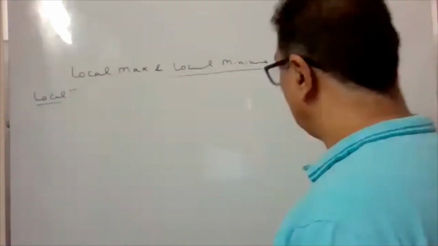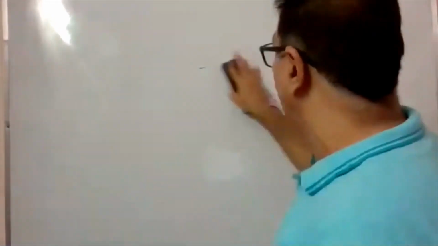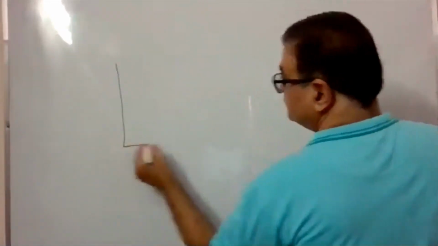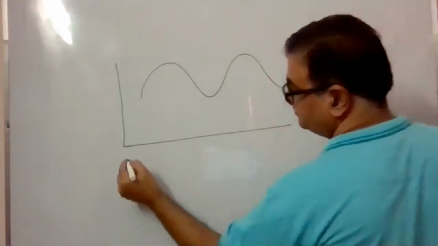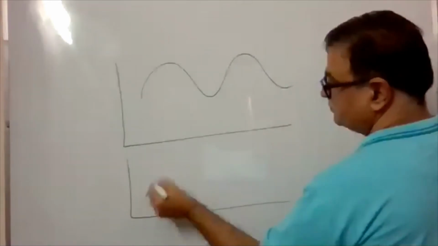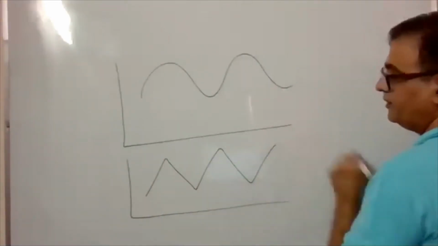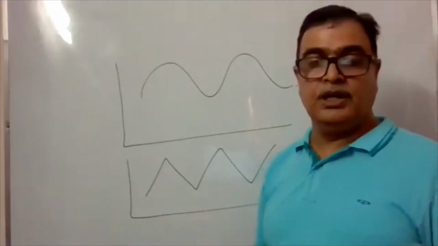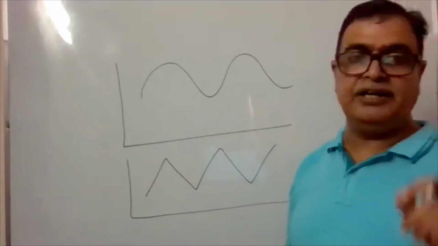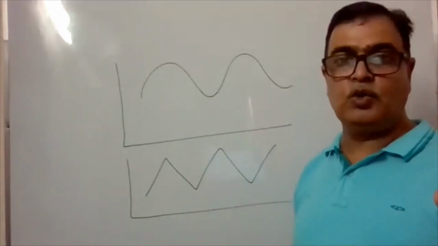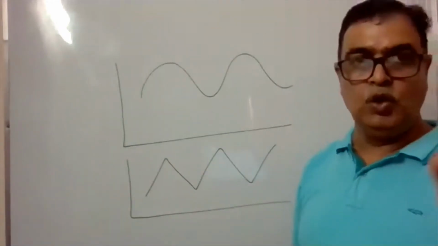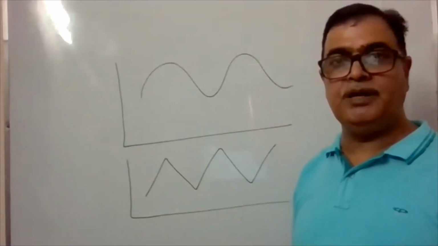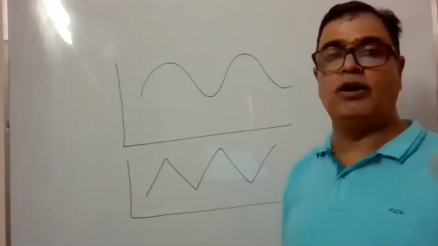Whenever there is a local maximum or local minimum in the function, this is the graph I am taking, or you are taking a graph like this. One thing you should keep in mind is that local maximum and local minimum are always alternate.